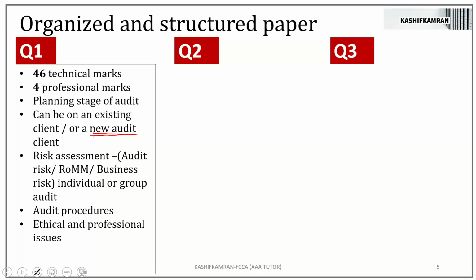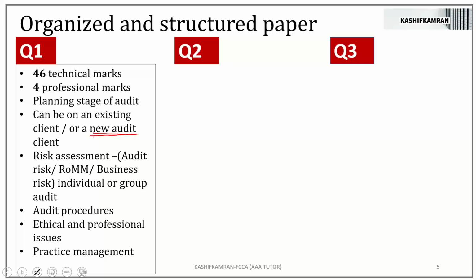Ethical and professional issues, again, is a very common feature of the question number 1. Practice management: matters to consider when accepting a new audit client, or matters to consider when accepting a further engagement from an existing client. I hope you're all familiar with practice management.